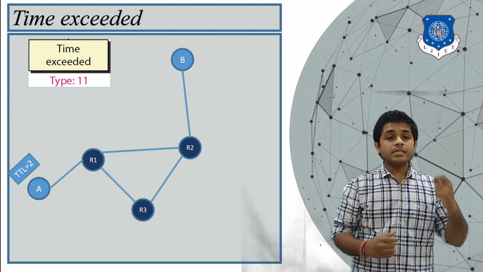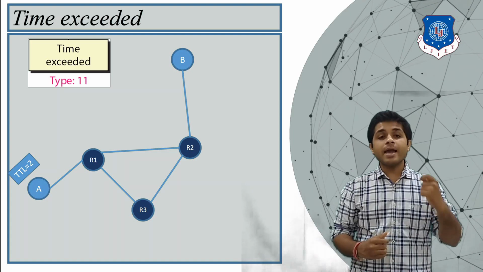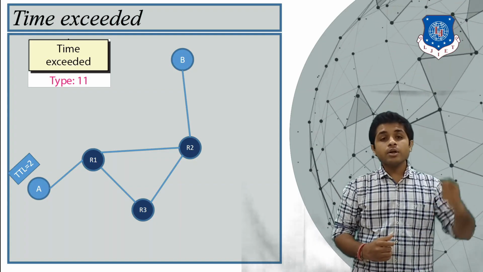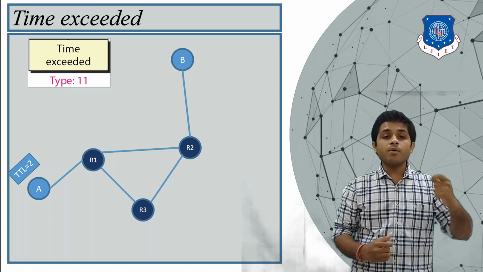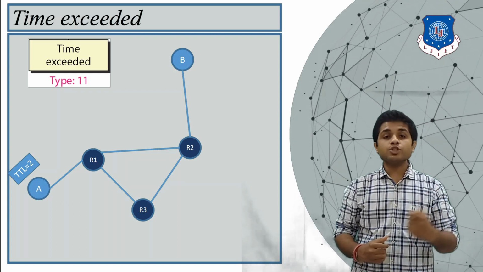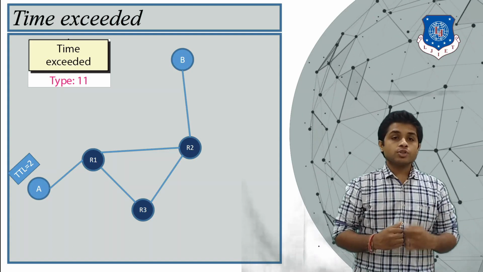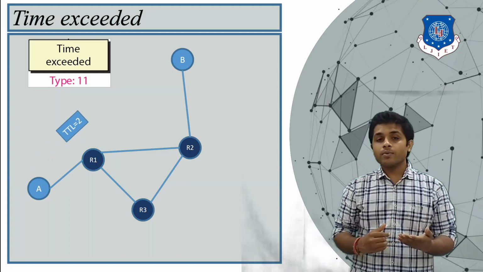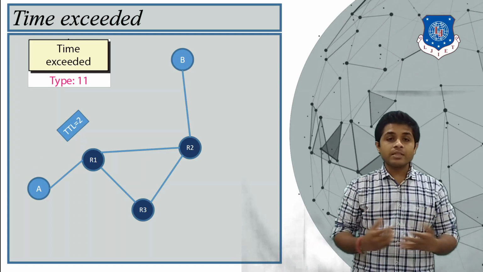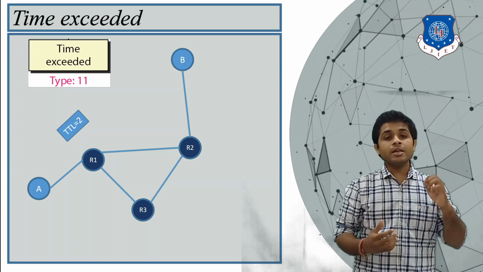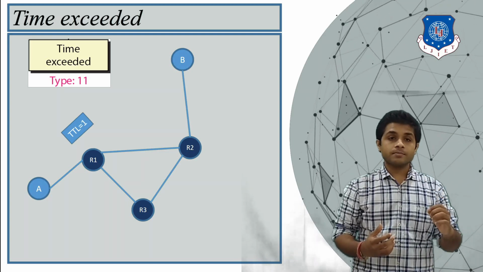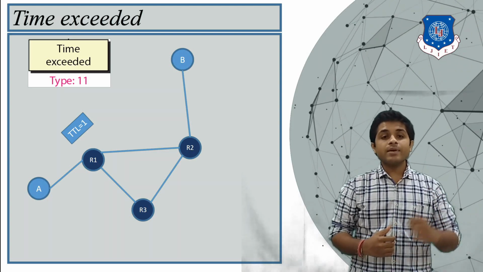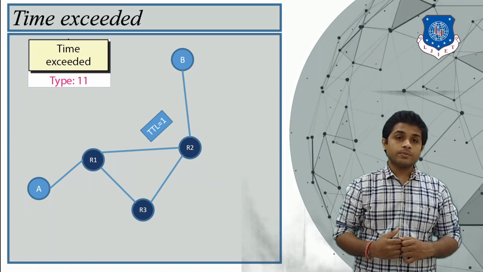Now, when this message is received by any router, the router will analyze the message, reduce the time to live field by 1, and forward the message to the next router. So A is sending a message to R1. The router receives the message and after receiving, it will reduce the value by 1. After that, router R1 will forward that message to R2.